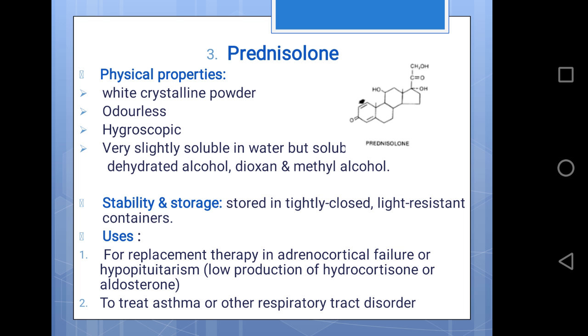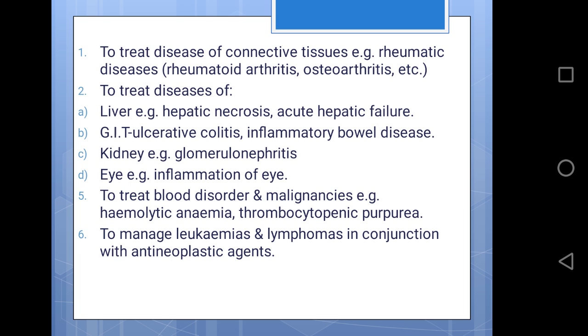Apart from that, it is also used in the treatment of diseases of the liver, for example hepatic necrosis and acute hepatic failure; GI tract disorders like ulcerative colitis and inflammatory bowel disease; kidney related disorders like glomerulonephritis; the eye, for example inflammation of the eye; to treat blood disorders and malignancies, for example hemolytic anemia; and to manage leukemias and lymphomas in combination with antineoplastic agents.